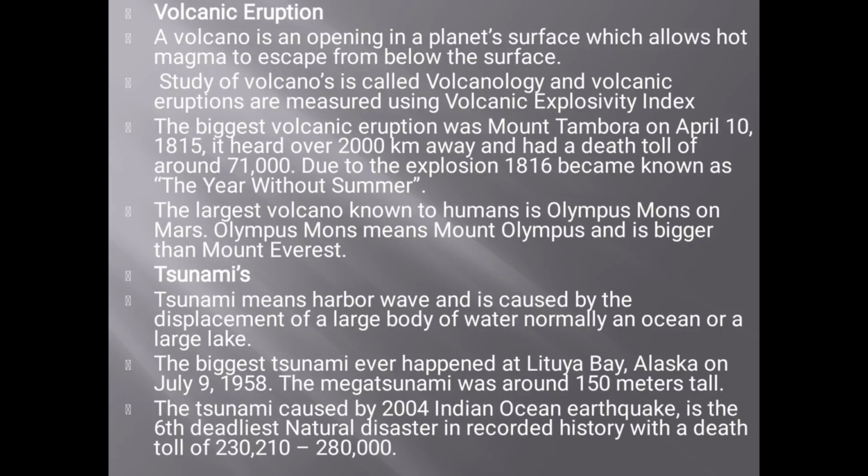Next one, tsunami. Tsunami means harbor waves and is caused by the displacement of a large body of water, normally an ocean or a large lake. The biggest tsunami ever happened at Lituya Bay, Alaska on July 9, 1958. It was around 150 meters tall. The tsunami caused by the 2004 Indian Ocean earthquake is the 6th deadliest natural disaster in recorded history, with a death total of between 2,30,210 and 2,80,000.